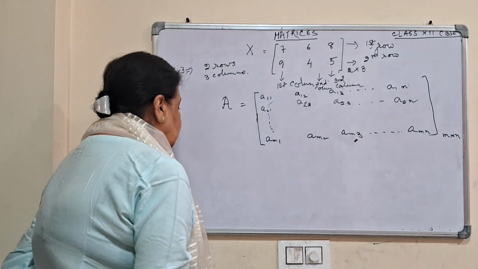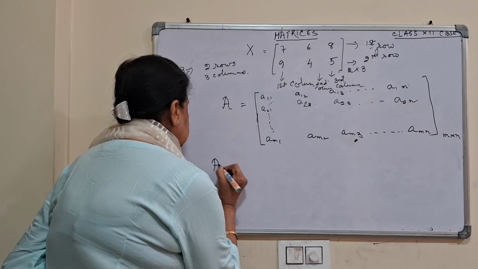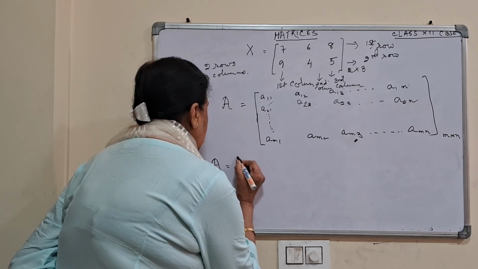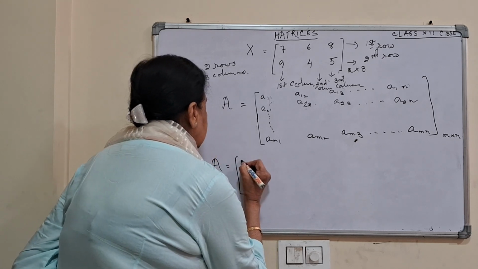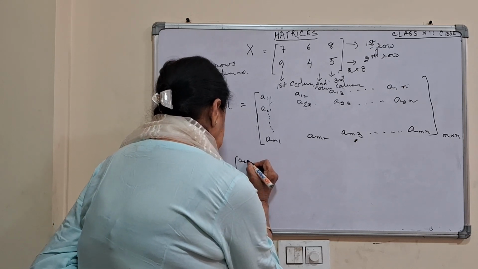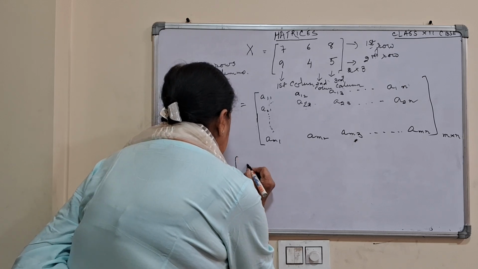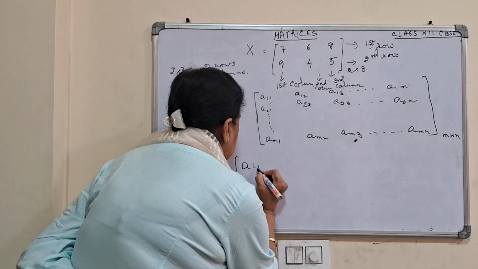The general form is Aij. First I write Ai1, and this is the form of this Aij.